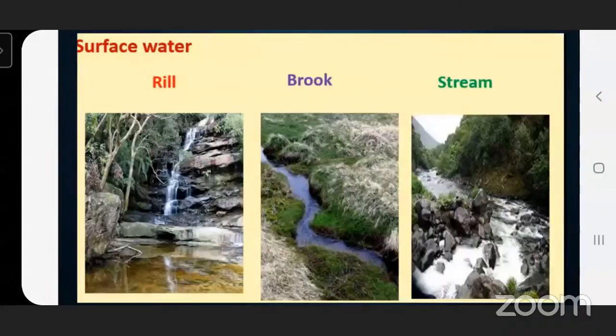When this rill, brook, and stream all join, what will they form? Have any idea? When the brook and the stream join together, they form a river.